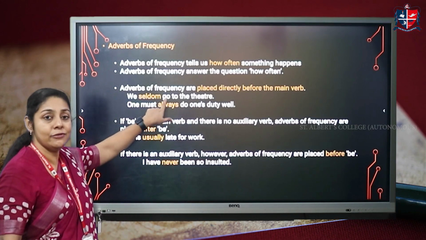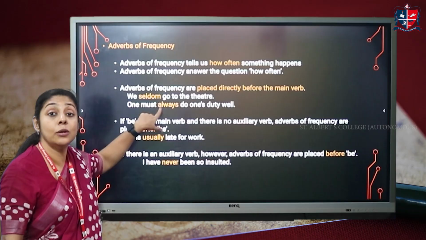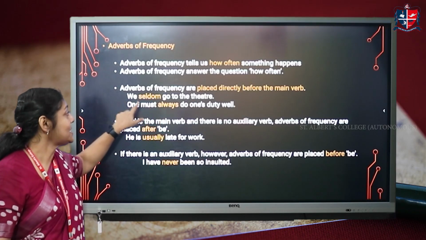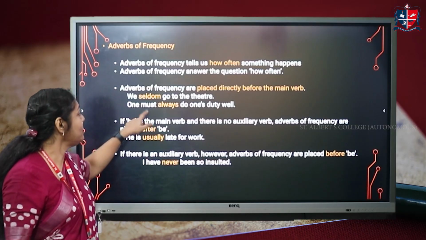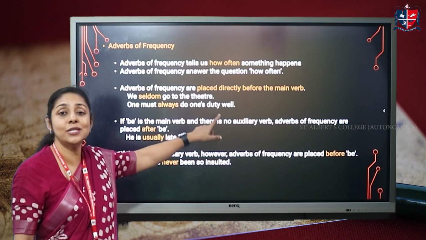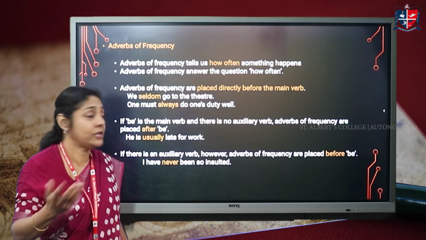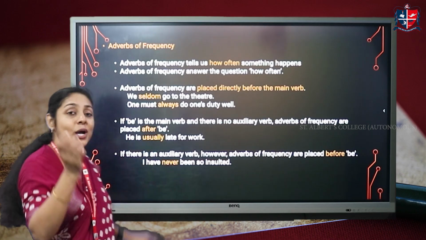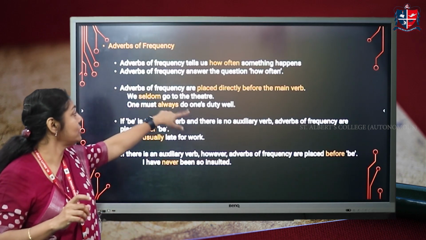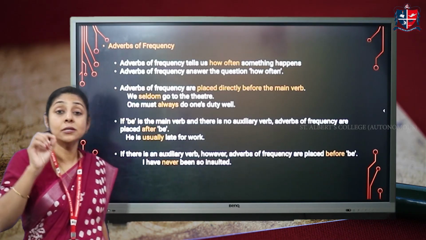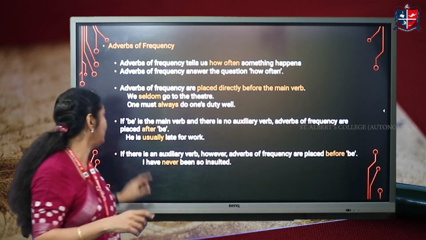See, this is the main verb. We seldom go to the theatre. Go is a main verb. We seldom. Go how often? Seldom, right? One must always do one's duty well. Do how often? Always, right? So they would answer the question how often. We seldom go to the theatre. One must always do one's duty well.